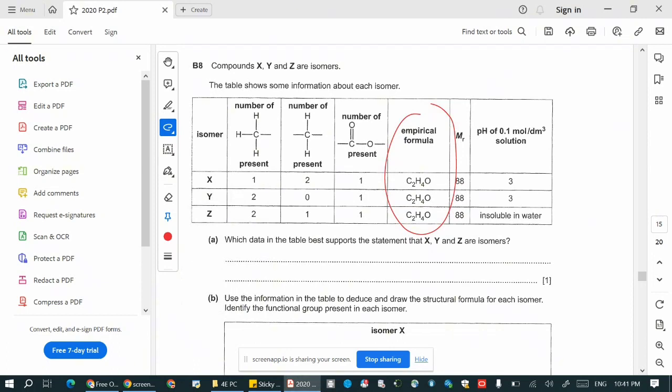So if the empirical formula is the same and the MR are the same, it means that the molecular formula must be the same. So the data that best supports the statement that all three are isomers is the empirical formula and the MR. Again, if the empirical formulas are the same and the MR are the same, the molecular formula must be the same.